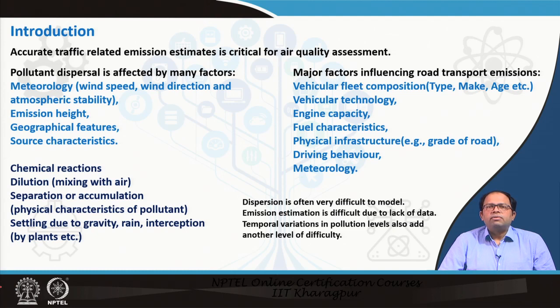So dispersion is often very difficult to model, and it is even more difficult if you don't have enough data. Emission estimation is primarily not that difficult to model, but what is difficult is to get the data related to different kinds of vehicles and different kinds of technologies that are in use on the road at this point of time. That is very difficult to get. And finally, the temporal variations in pollution levels add another level of difficulty.